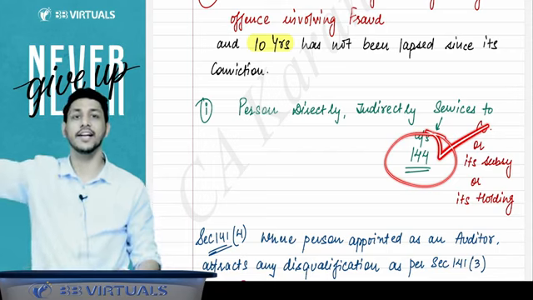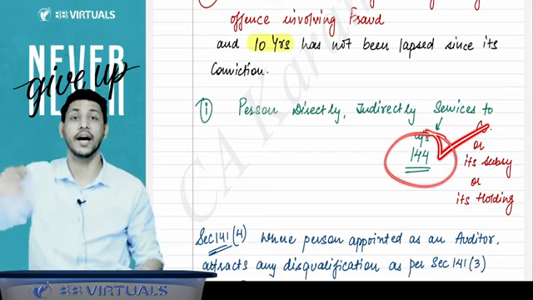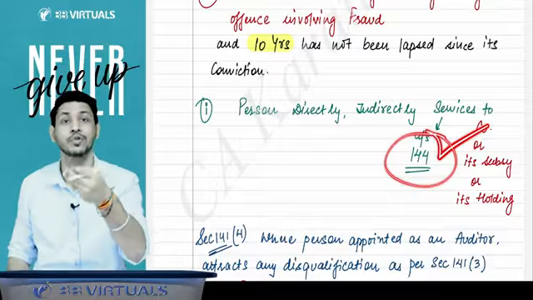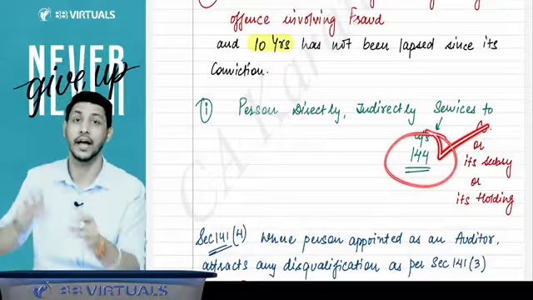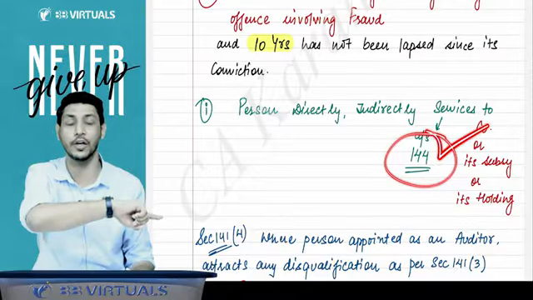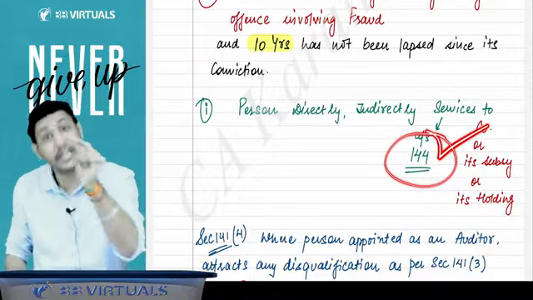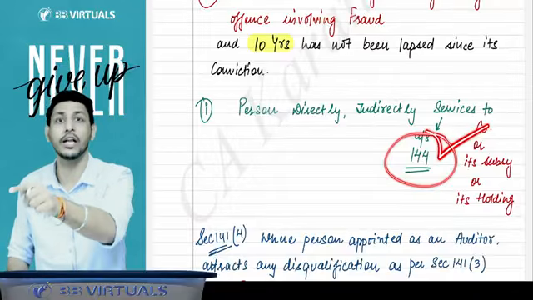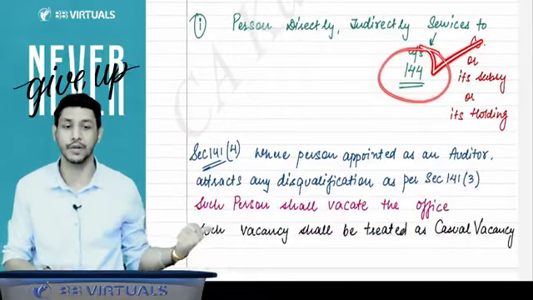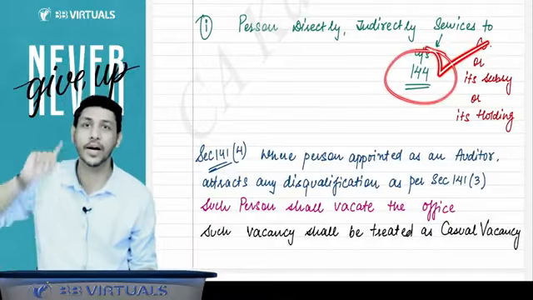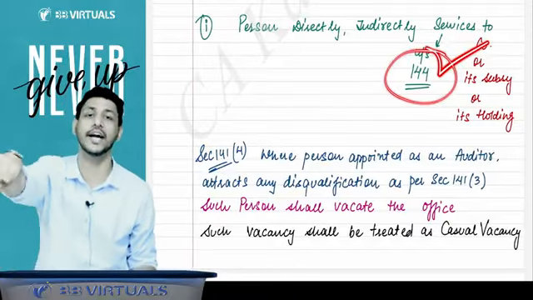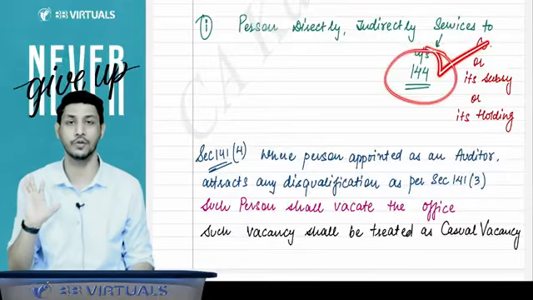Later, after I got appointed in Reliance, am I allowed to give the services mentioned under section 144? No. If you give them, then you will be disqualified and you have to vacate the office. Section 141 subsection 4: once you get appointed, then also after that you cannot give service under section 144.